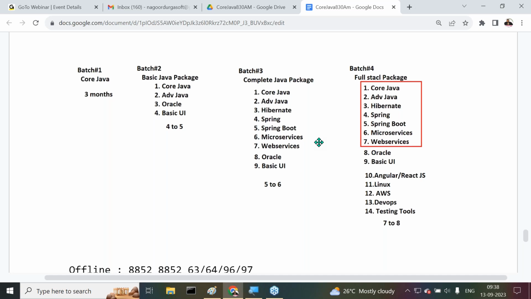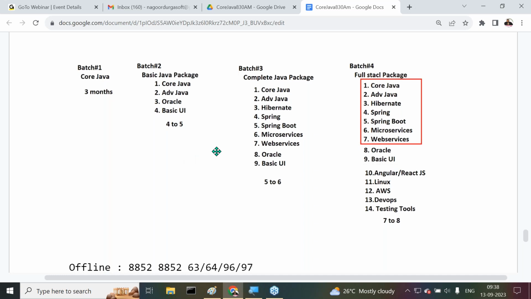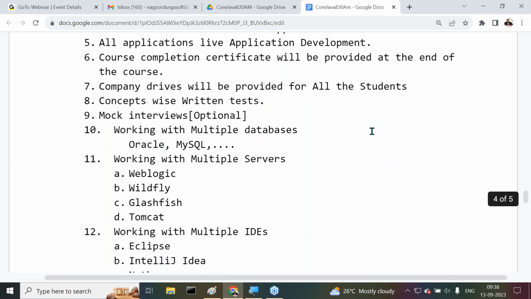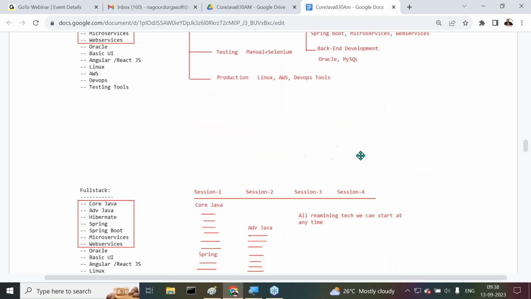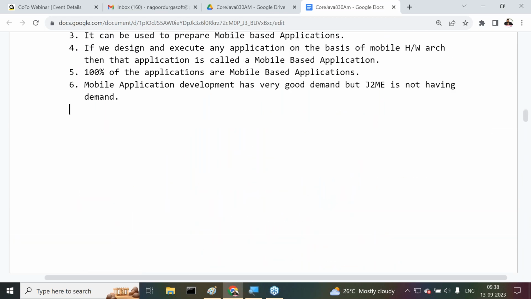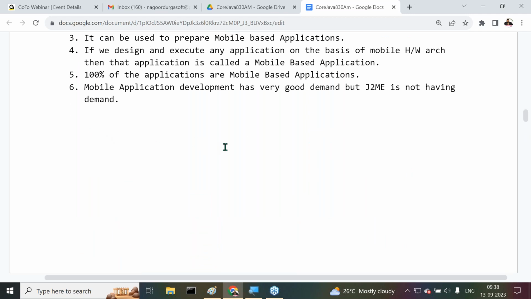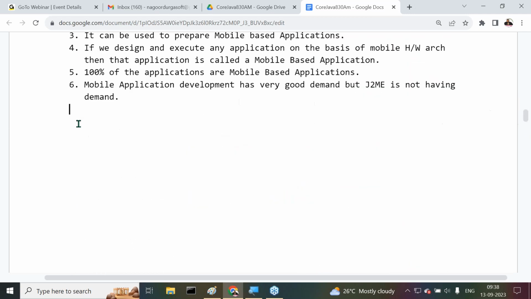All of you are getting it or not? Next one is after that. Yesterday I already gave you the advantages of these courses. And one more thing regarding the timings of these classes. If you want to go for full stack Java developer, all of you observe carefully. One point I'm telling you: for full stack Java or any packages, at level 1, we have to start with core Java.